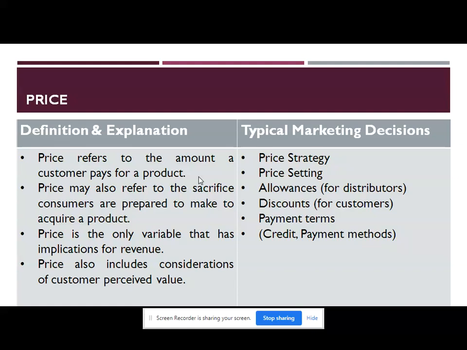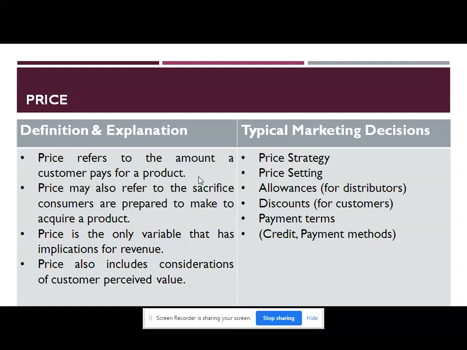Now we will see the various typical marketing decisions associated with this P, that is price. Marketers should focus on various price strategies along with setting the price of a product or service. Various allowances for distributors are also included or decided in price. So allowances for distributors and discounts for customers. So a discount range may be selected or decided in price.